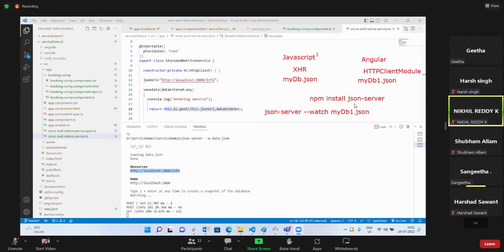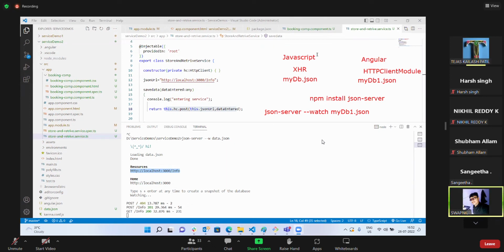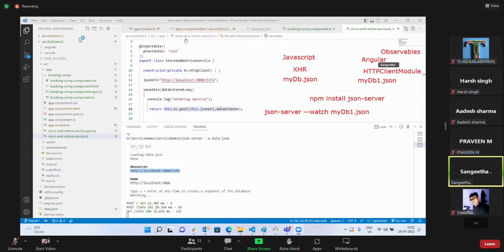How to achieve asynchronous functionality in Angular? Subscribe, observer, promise. So using the concept of observable. In order to do this data persistence part in asynchronous functionality, you can handle it as an observable object.